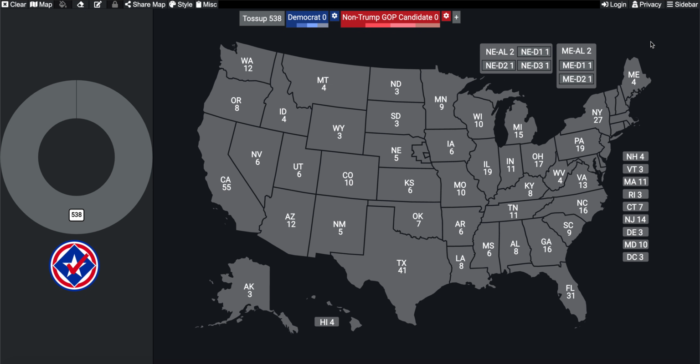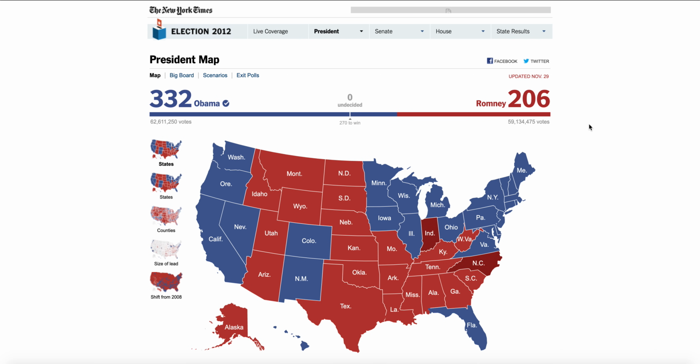And we're going to actually take a little bit of a trip through history here to take a look at what the electoral map looked like prior to Donald Trump and why we'd likely see something very similar had Donald Trump not been involved in politics too heavily. So here's the 2012 election results when President Obama won re-election over Governor Mitt Romney, 332 electoral votes for the Democrats, 206 for Romney, the Republicans. 62 million votes for Obama, 59 million votes for Romney. For reference, this election, Biden got 81 million votes, Trump got 74 million votes.